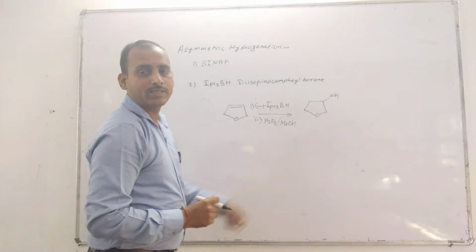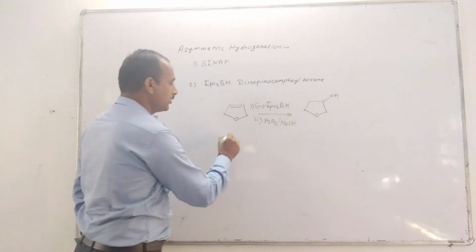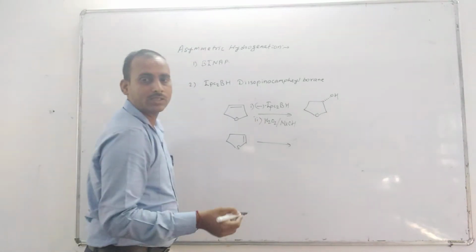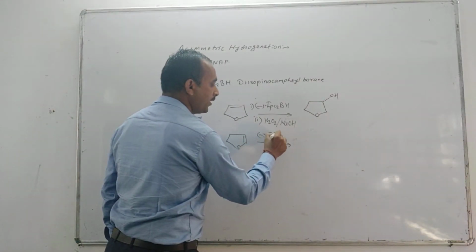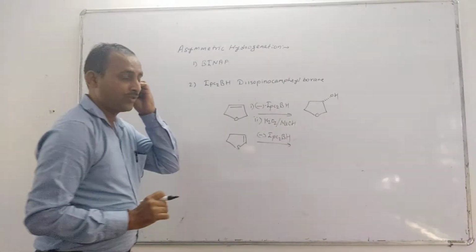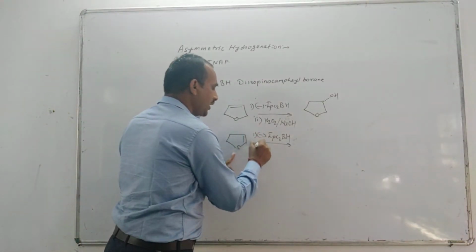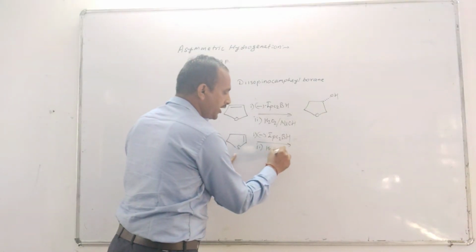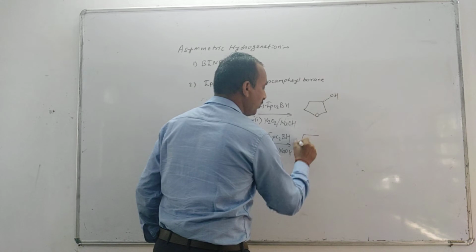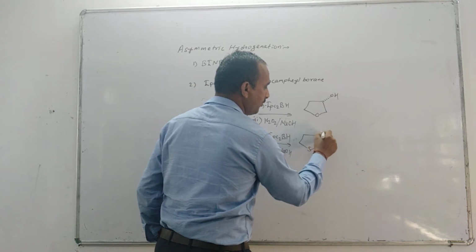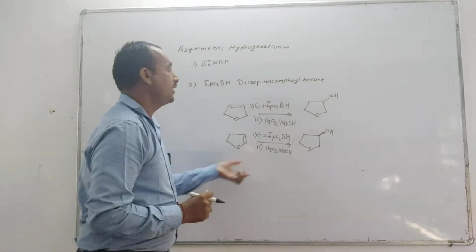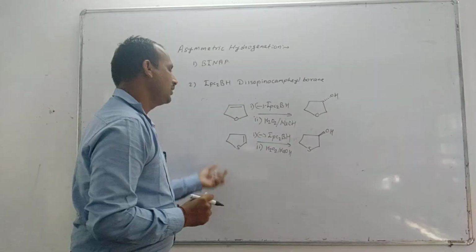Let's see another example. If there is sulfur in the ring, again minus IPC2BH undergoes hydroboration followed by oxidation in the presence of base, forming an alcohol. Such a chiral compound is formed after the hydroboration, so asymmetric hydroboration takes place during these reactions.